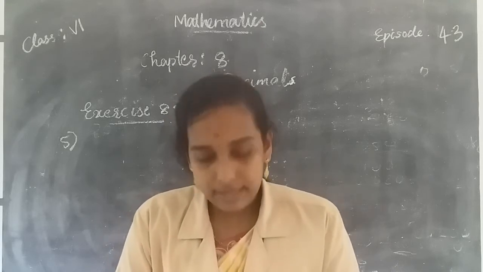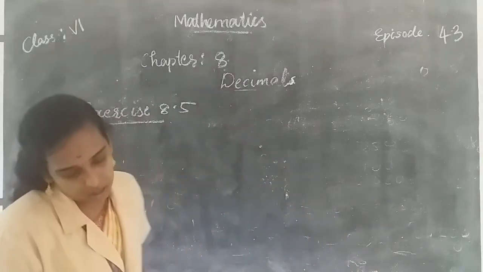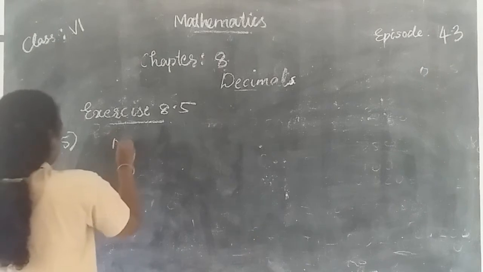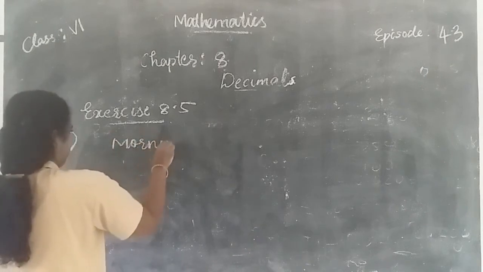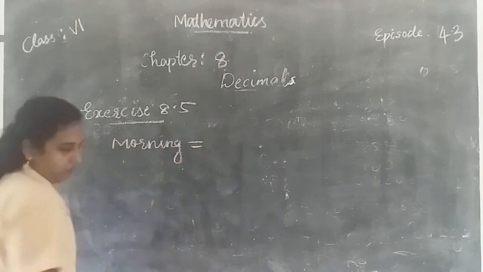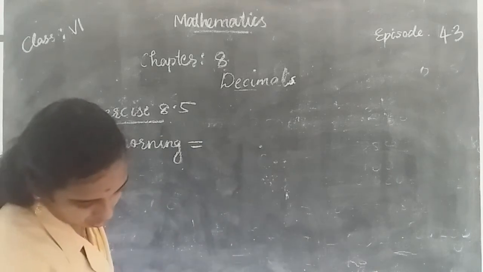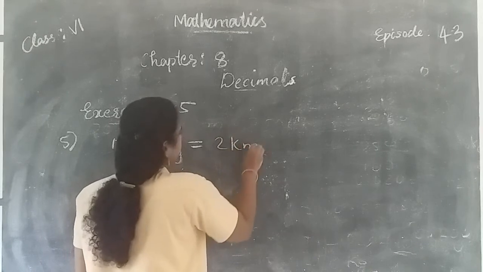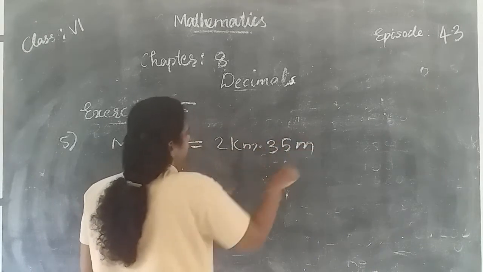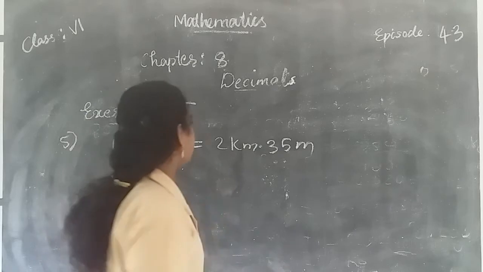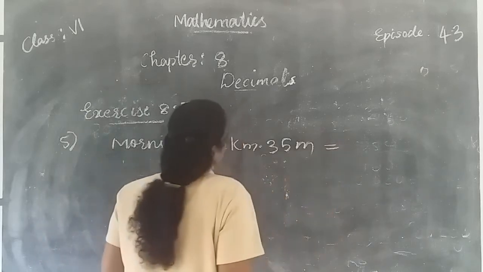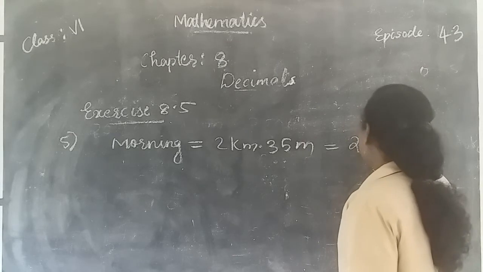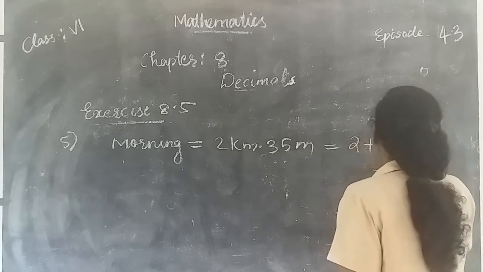So first you write the steps. Distance covered in the morning is equal to 2 kilometer 35 meter. So here, 2 kilometer 35 meter is equal to 2 plus 35 divided by 1000.